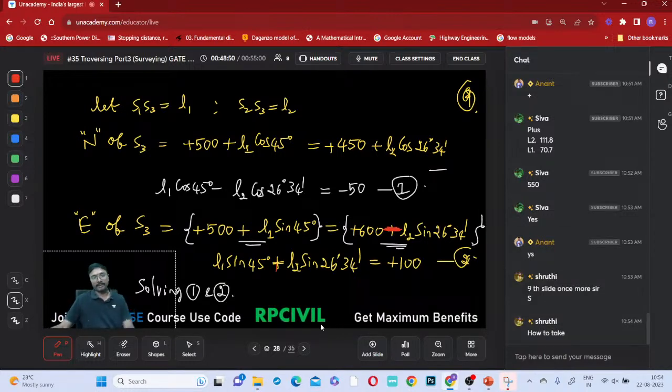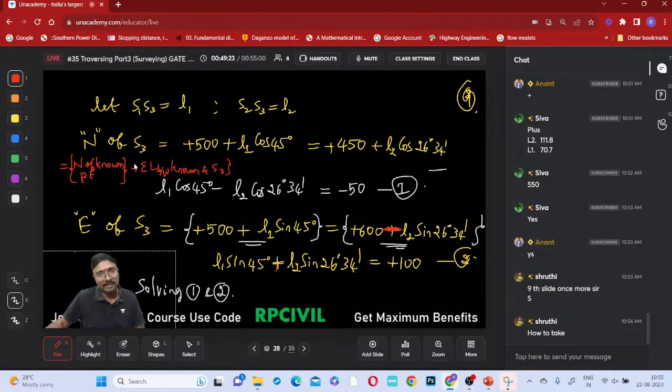What to take? Northing of this is equal to which one? Northing of this known point plus the sum of the latitudes between which points? Between the known point and S3, because we wanted to calculate it for S3 only now.